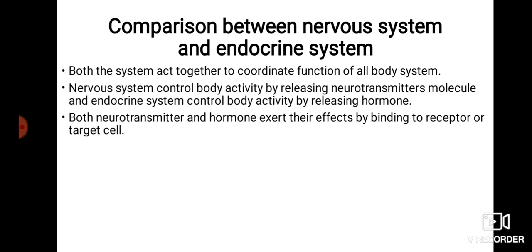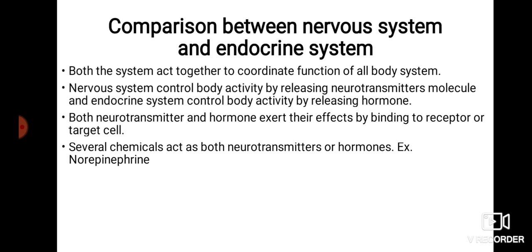Both the neurotransmitter and hormone exert their effect only when they bind to their specific receptors on the target cell. Otherwise their action is not seen in the body if they bind with another's receptor and target cell.